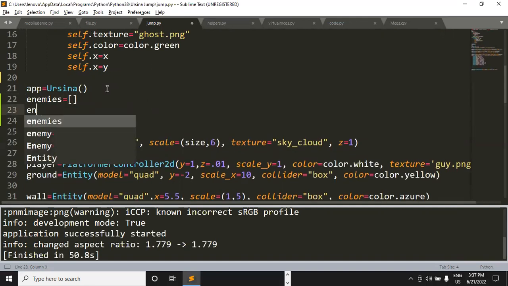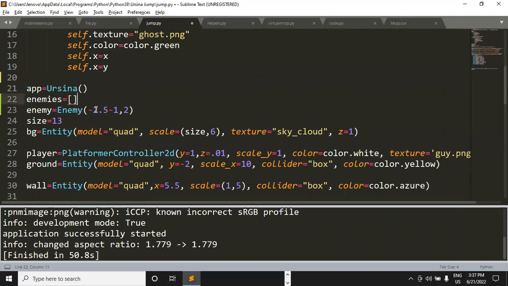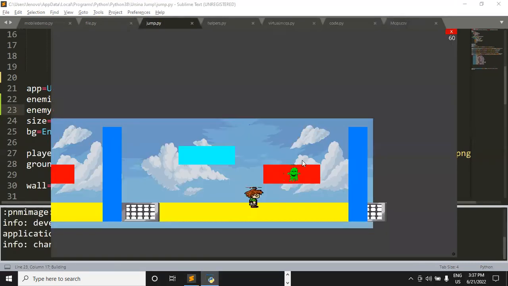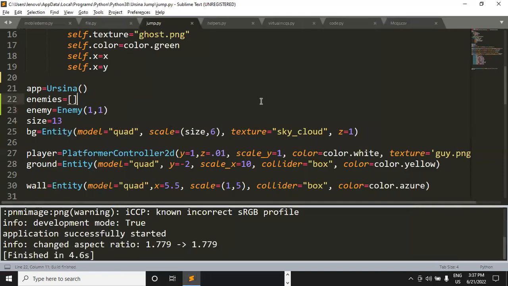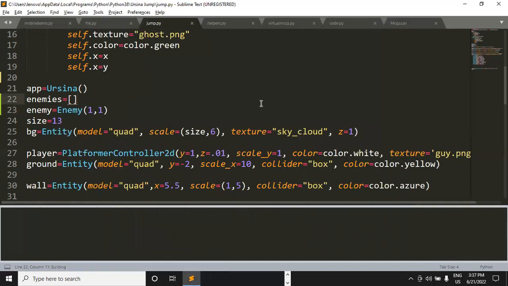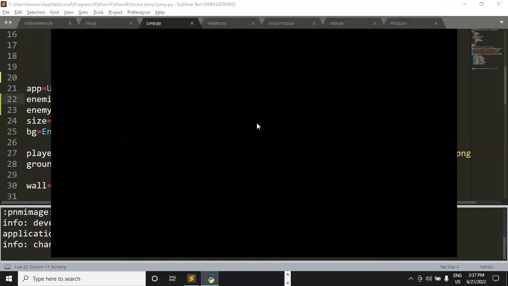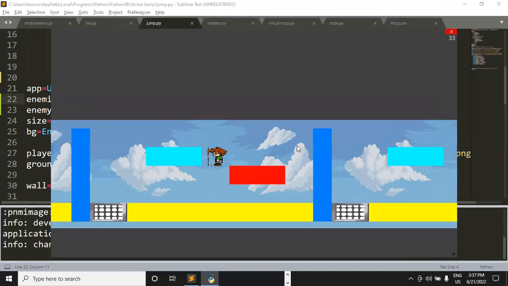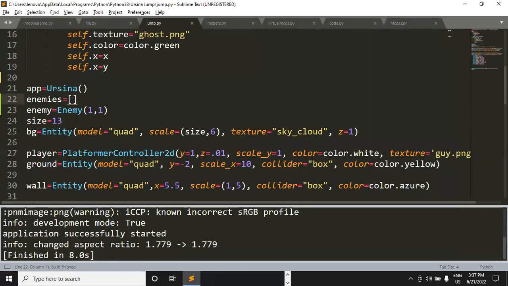And then we have this position over here. So let me just change the position to 1, 1. Now what will happen with this 1, 1? Let me show you that also. Okay, nothing happened to the enemy's position. Why is it so? Enemy didn't change its position. No problem. Maybe later on I'll be able to show the changes to you.